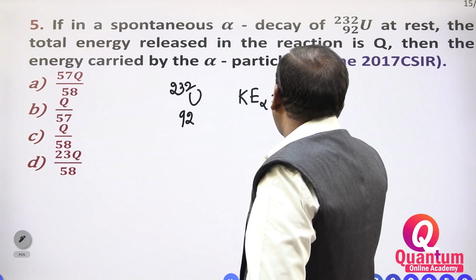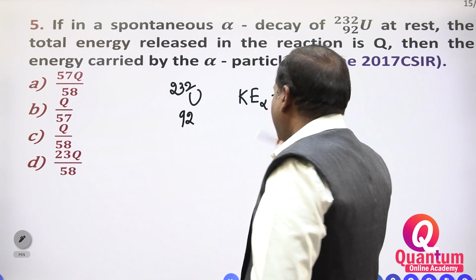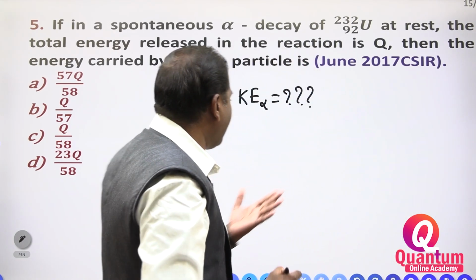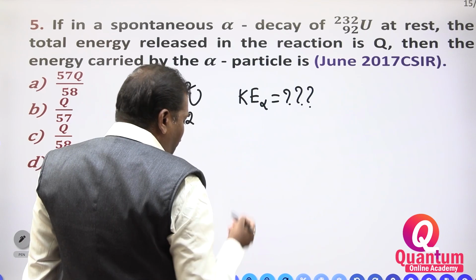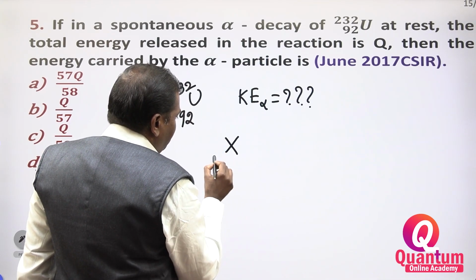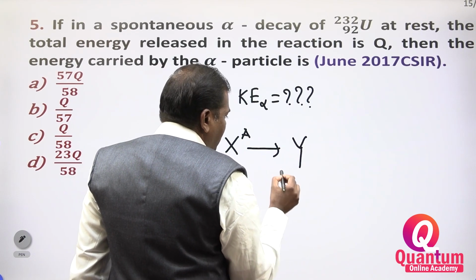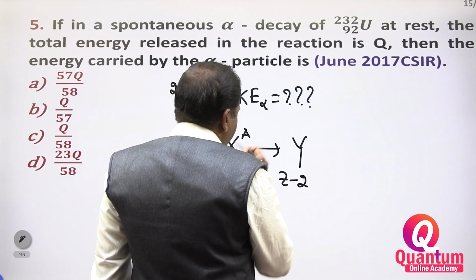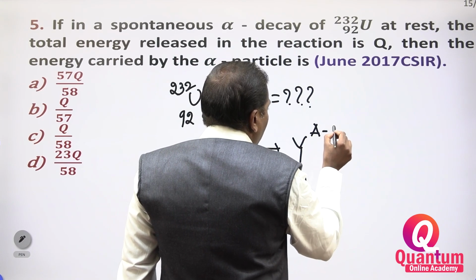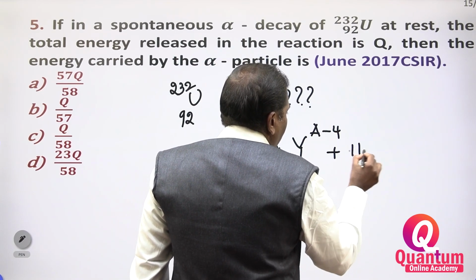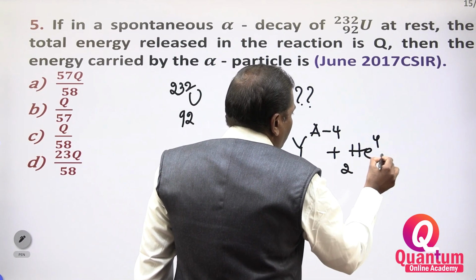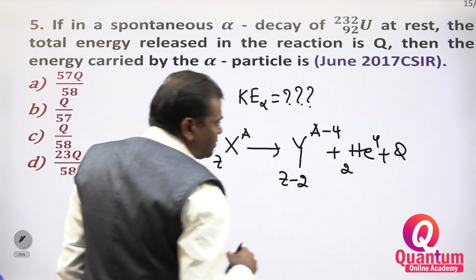In alpha decay, from the parent Z A, the daughter loses 2 in charge and 4 in mass, helium with 2 and 4, and Q is released.